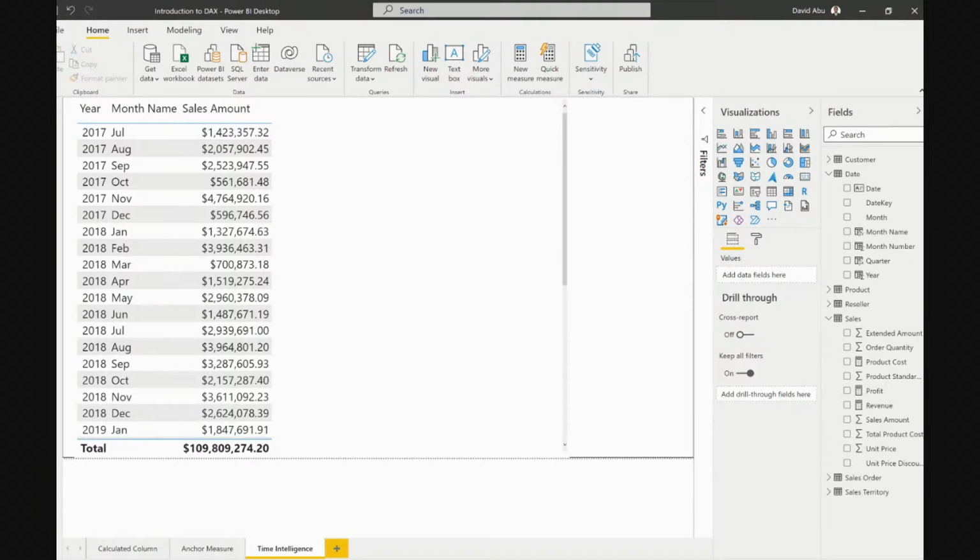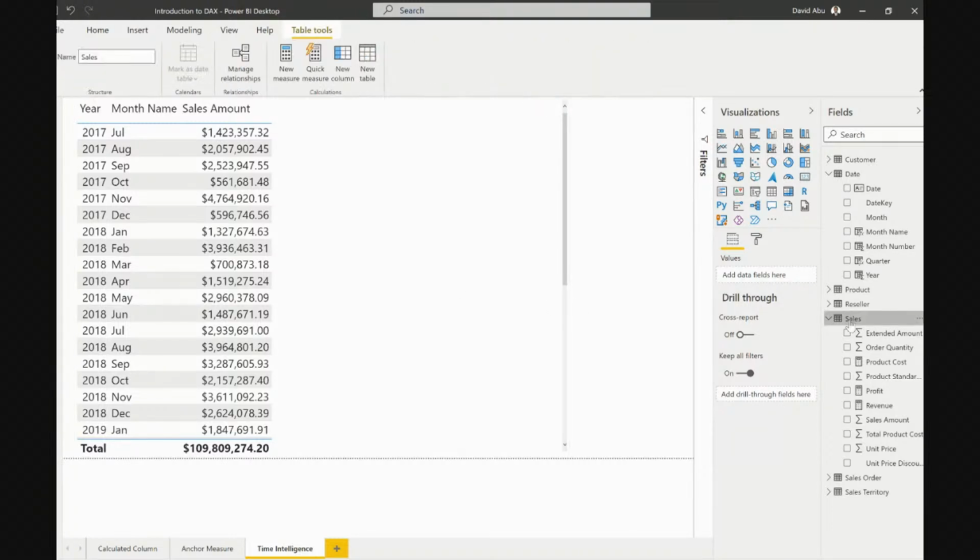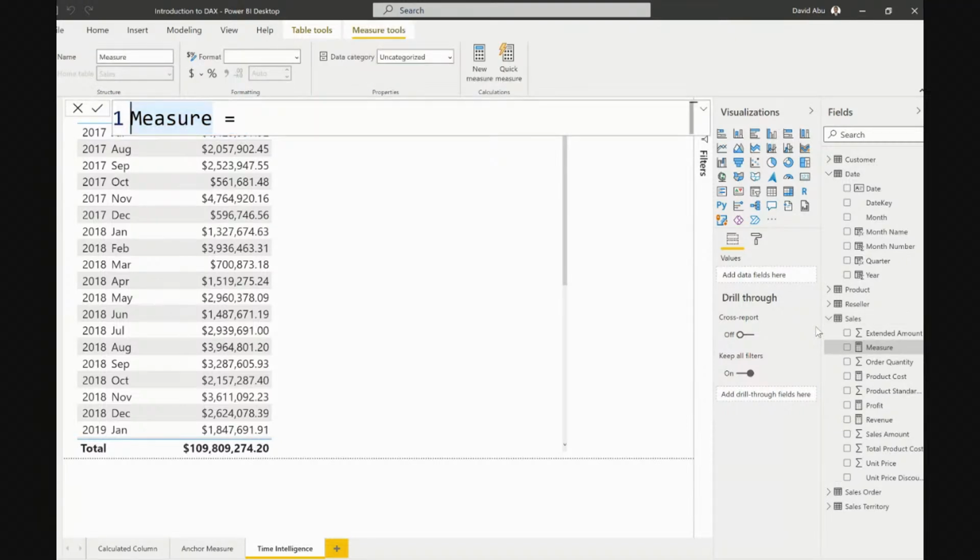For us to modify what has been filtered, there is one big function in DAX that helps us do that, and we call it the calculate function. The calculate function helps us modify anything that has been filtered. That is just what it means. So let's see how we modify this. Let's go again. We right click sales, we go to measure, new measure. Now we want to do something called the revenue previous month. That's just what we want to do. Revenue previous month. So let's go on.